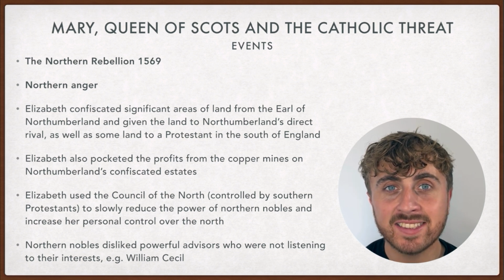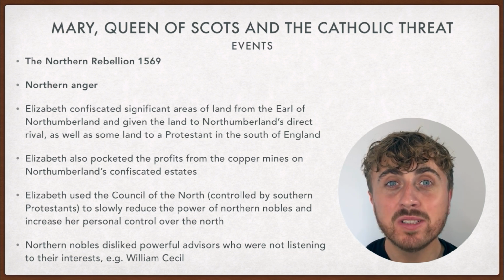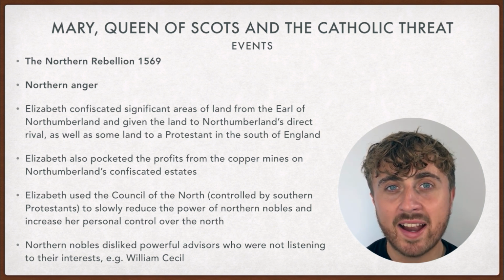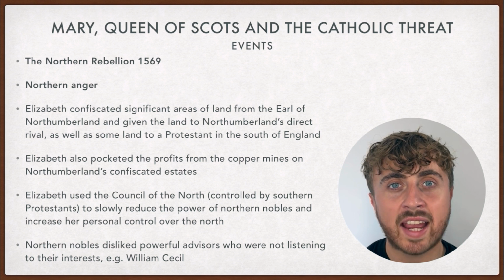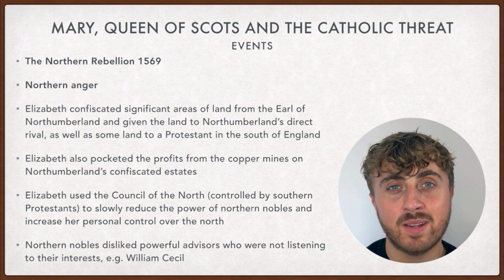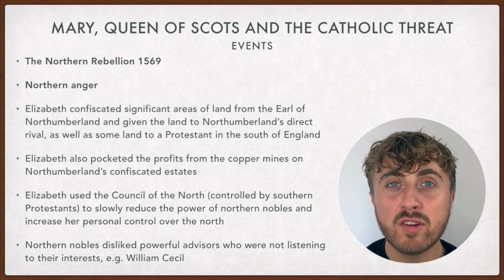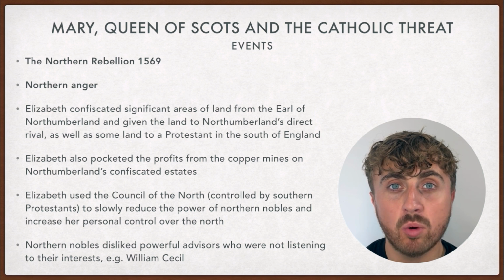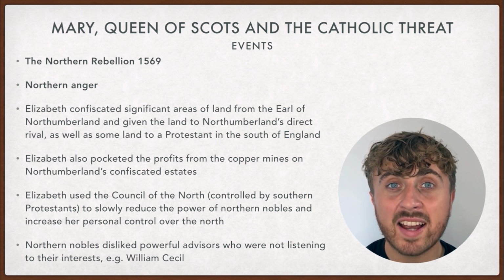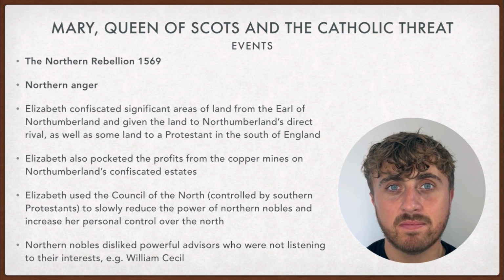and gave this land to his direct rival, and also a Protestant in the south of England. Elizabeth also pocketed the profits of the copper mines on Northumberland's confiscated estates. Elizabeth also used the Council of the North, which was mainly controlled by Southern Protestants, to reduce the power of northern nobles and increase her personal control over the north. The northern nobles also disliked many of Elizabeth's advisors, like William Cecil.